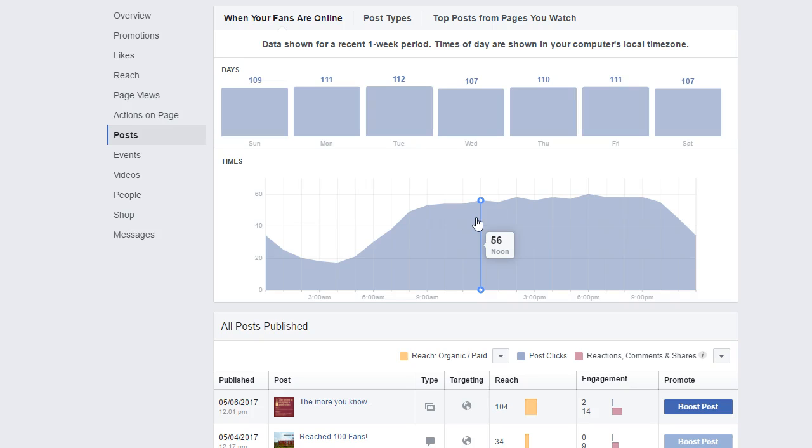So for this page, we're going to write down 12 p.m. Then we're going to look at the next one, which is going to be 2 p.m. Then we're going to look at our next spike, which is 6 p.m. Okay? We're steadily growing our following, and this takes a little bit of time. But now, since we have these analytics and we know when to post, our last post of the day is going to go out at 9 p.m.